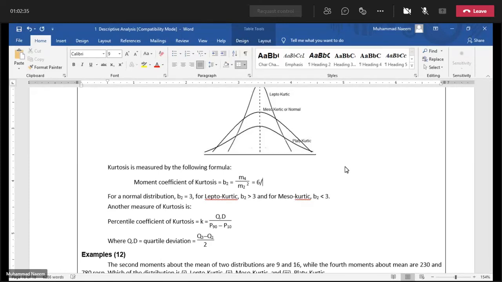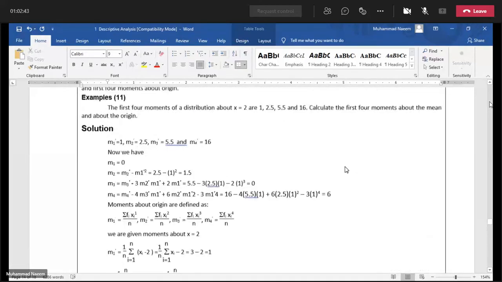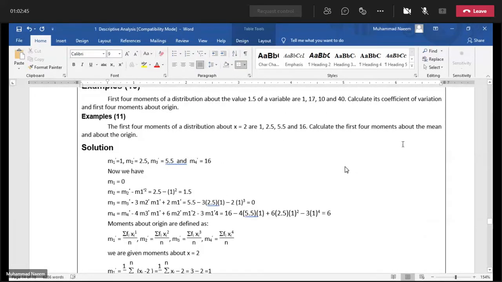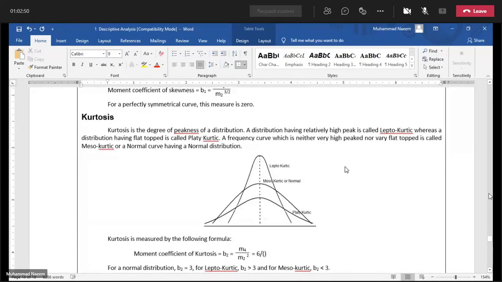We have 6 by, what was the value? 1.5 square.